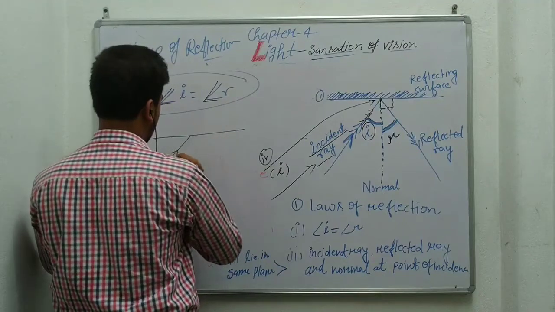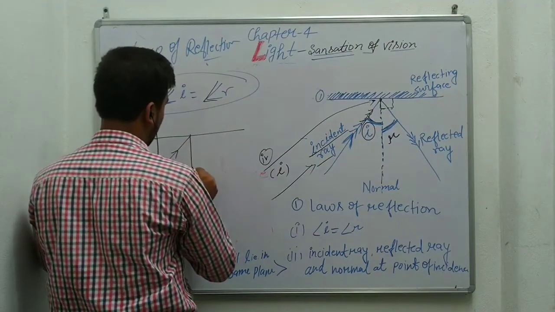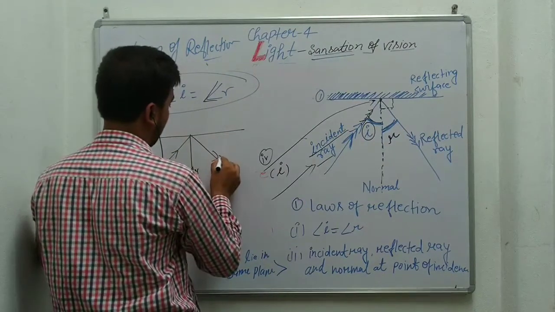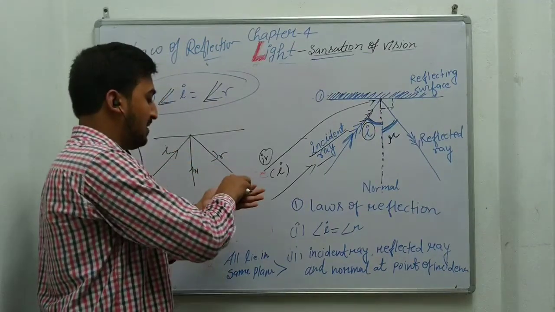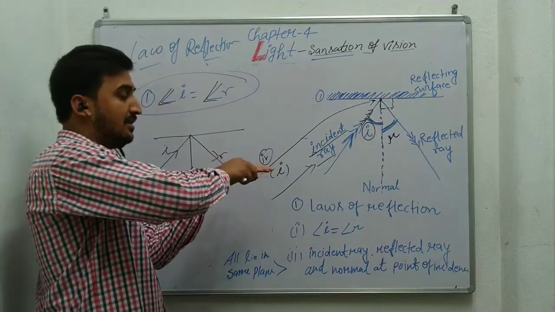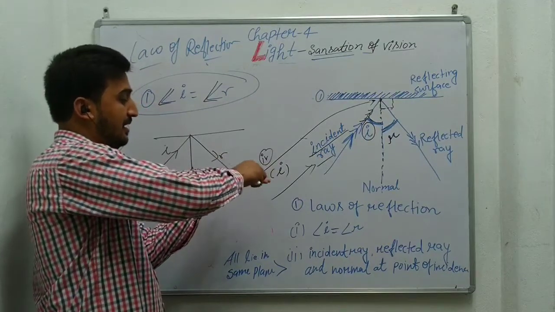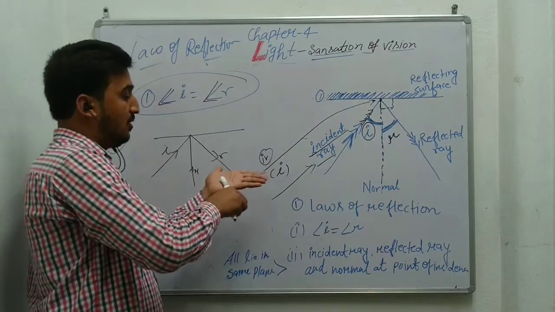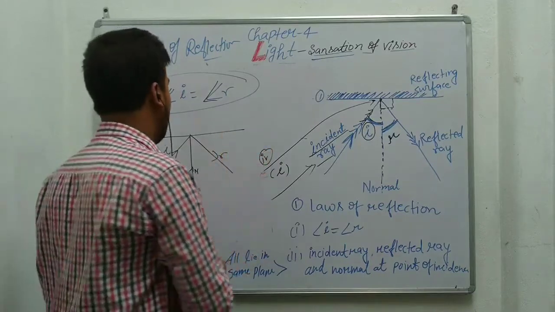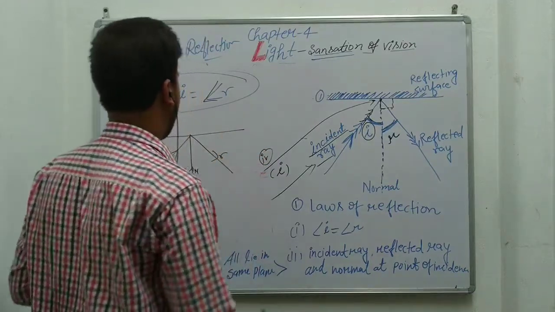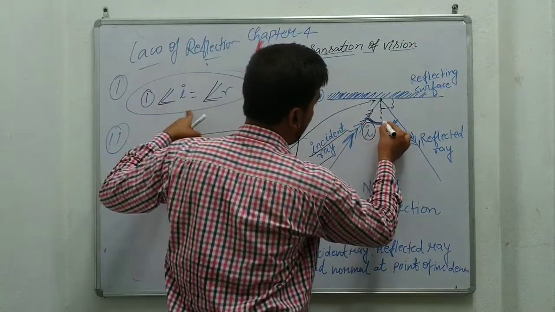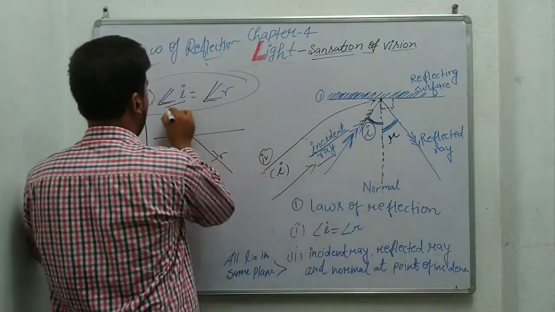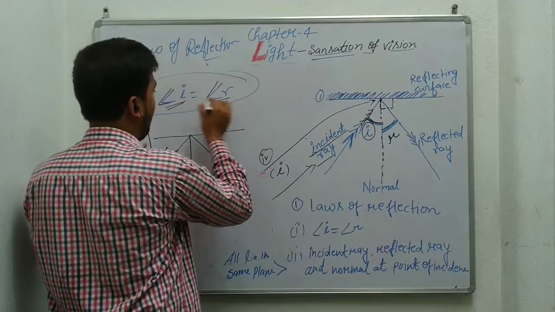Incident ray, normal and reflected ray always lie in the same plane. So this is the second law of reflection. First law of reflection: the angle of incidence should be equal to the angle of reflection.